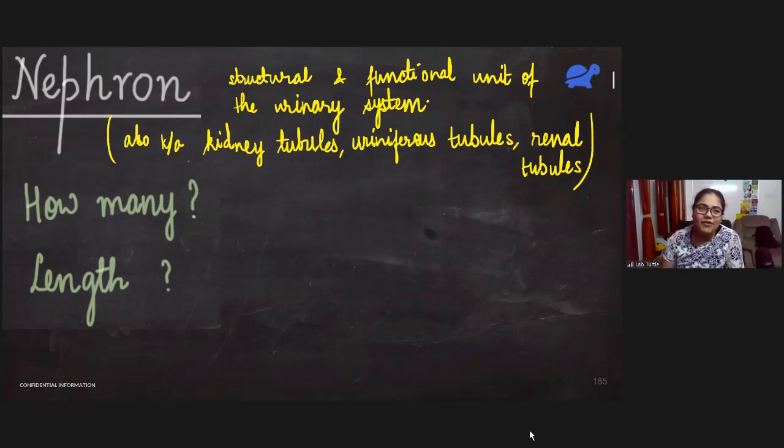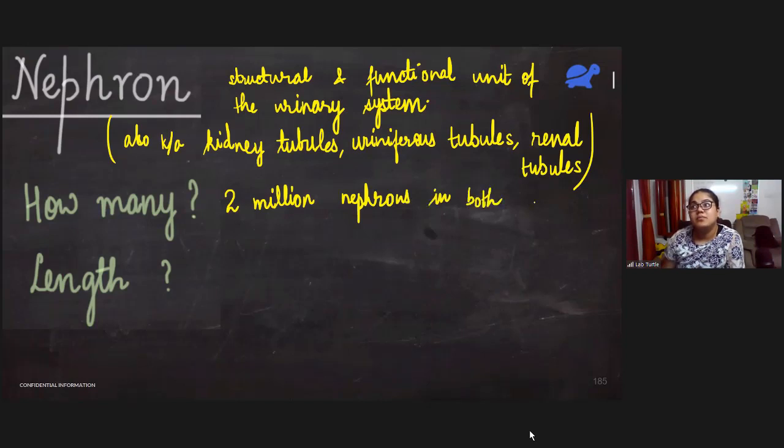How many nephrons are present? On average, including both the kidneys, the number of nephrons is about 2 million. Okay, there are about 2 million nephrons in both kidneys. Both means total is not 4 million. Total is 2 million for two kidneys. So one kidney has about 1 million nephrons.